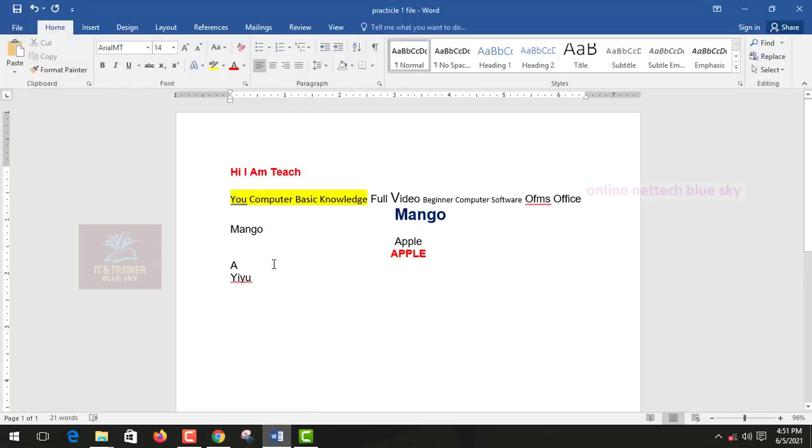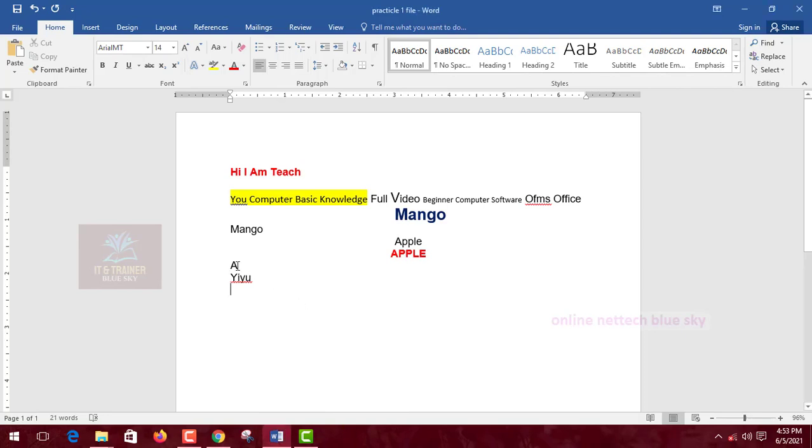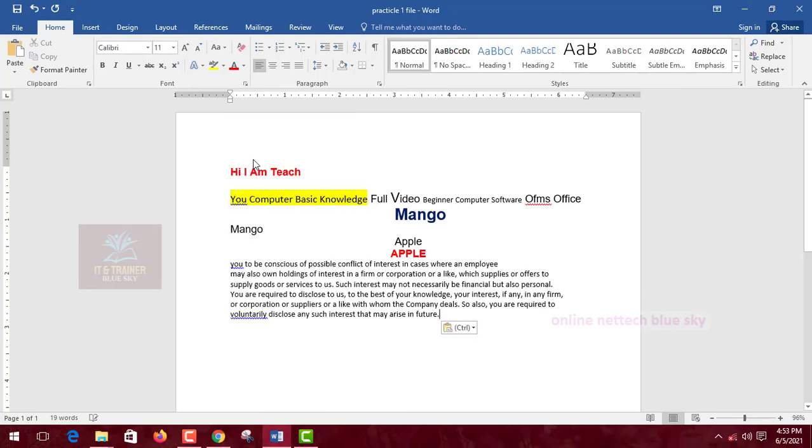You can see just here I already copied from another file a very small paragraph. Okay, so I right click and paste here. This is a paragraph from another document.